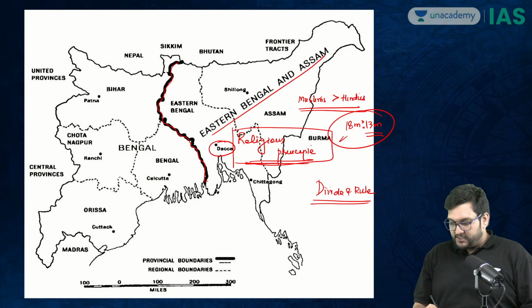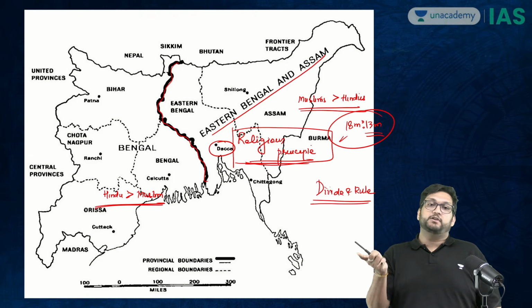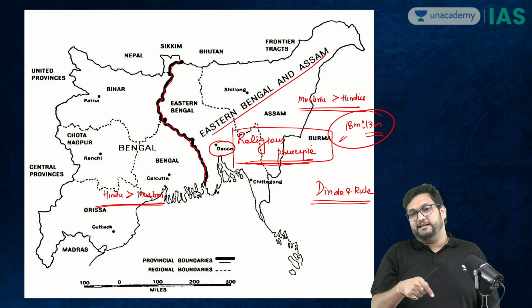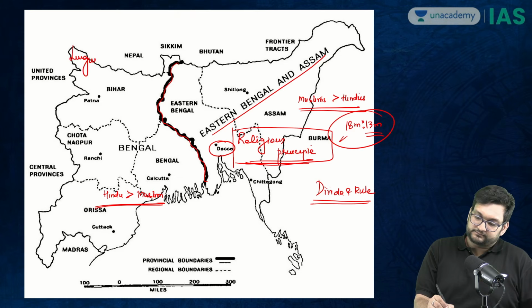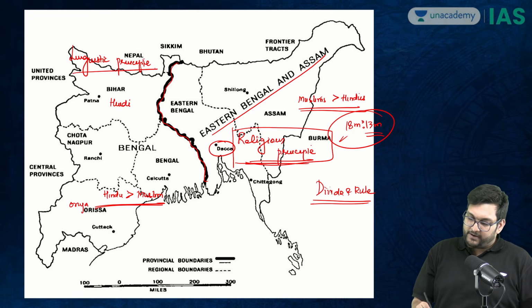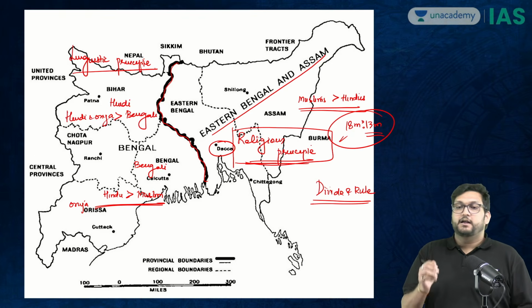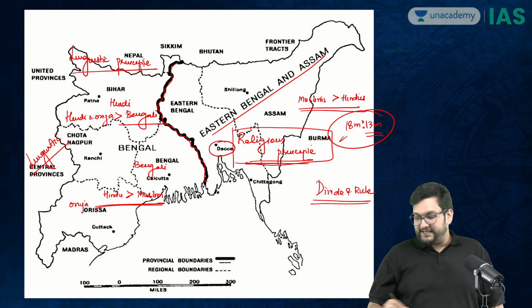Obviously, in this space, the Hindu population is going to be higher than the Muslim population, but they wanted to break the back of the Bengali Hindu nationalist in this sector also. Therefore, why was this line divided like this? Because in this sector, the linguistic principle was applied. Linguistic principle means that now there are more Hindi and Uriya speakers than Bengali speakers. So Hindi and Uriya speakers outnumber the Bengali speakers. Therefore, in this sector, he becomes a linguistic minority. And in this sector, he becomes a religious minority.